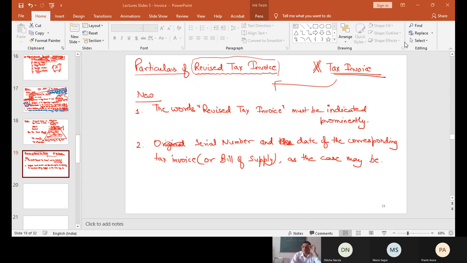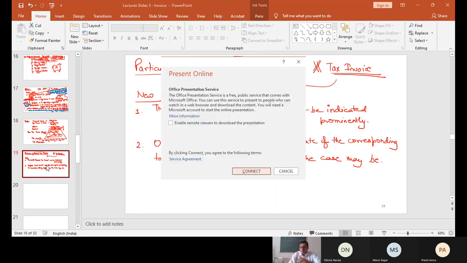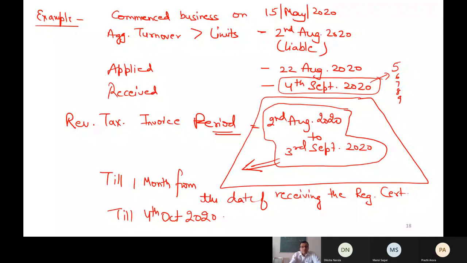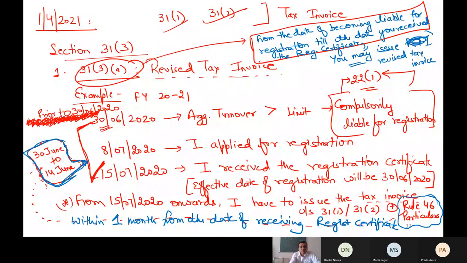Next point now. So I'm discussing section 31 subsection 3, first point.